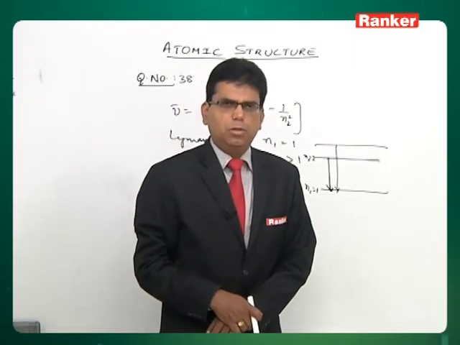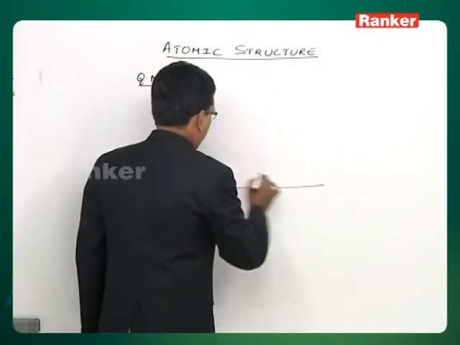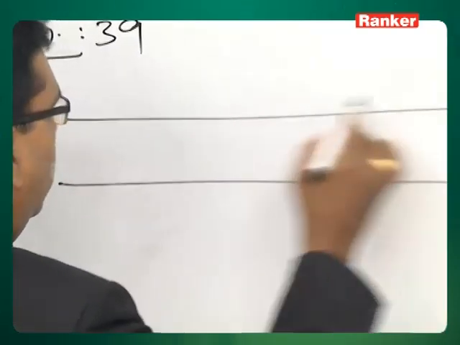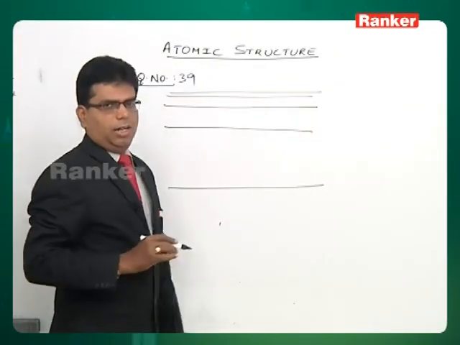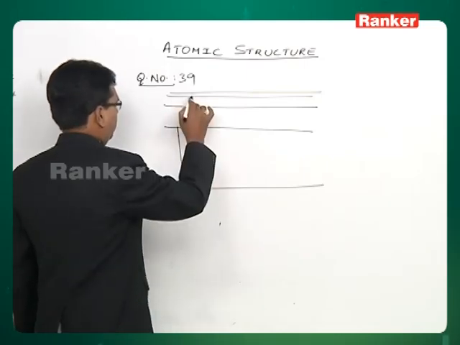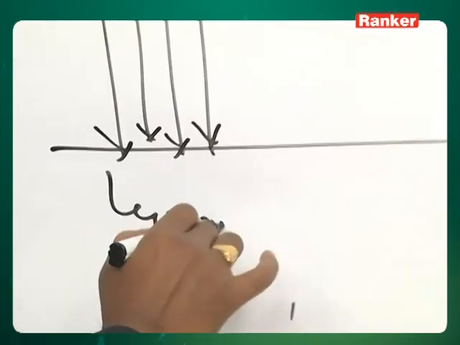Now let's move on to question number 39. Question 39 says: in which one of the following regions of electromagnetic radiation does the line spectrum appear when the electron transition occurs from n equal to 5 to n equal to 1? So this is again hydrogen spectrum related. When you have the different energy levels like this, 3, 4, 5, any line from a higher energy to a lower energy, all these lines we call the Lyman series of lines.